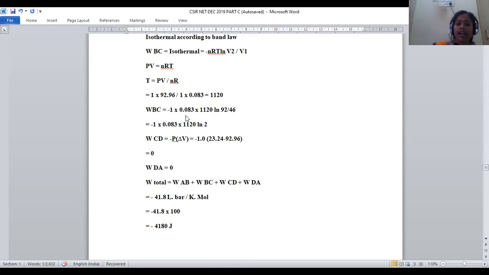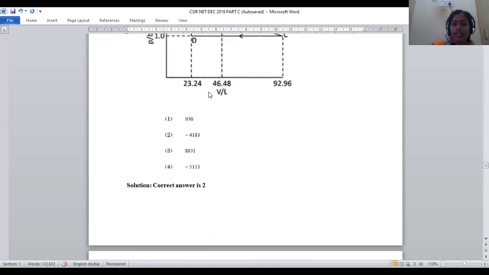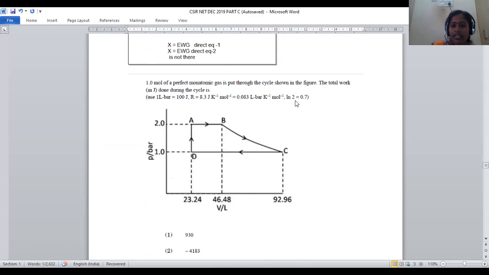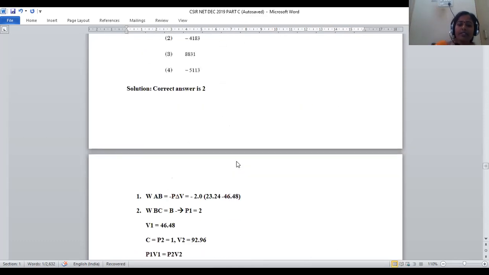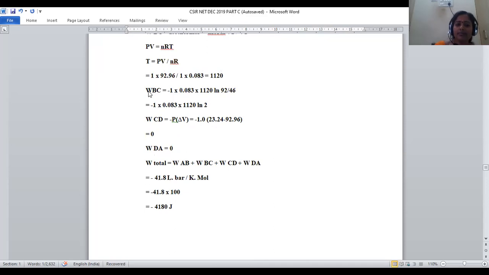That becomes ln 2, and the equation is completely simplified. Minus 1 into 0.083 into 1120 ln 2. So this is the WBC. WBC is also calculated. Now ln 2 value is also provided to us within the problem. That is, ln 2 is given as 0.7. If we substitute that ln 2 value, we will get the exact WBC answer.